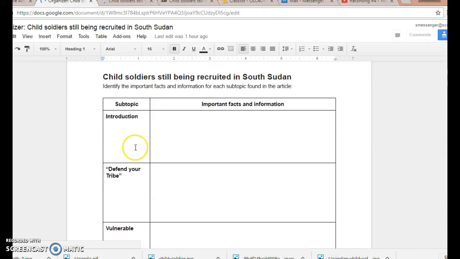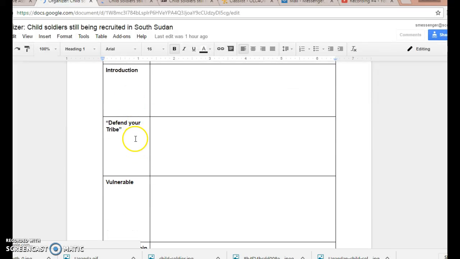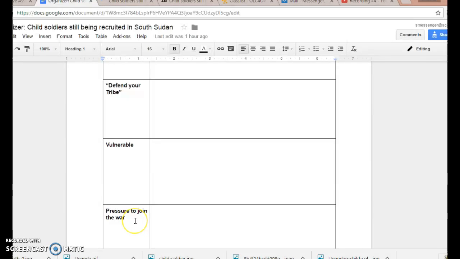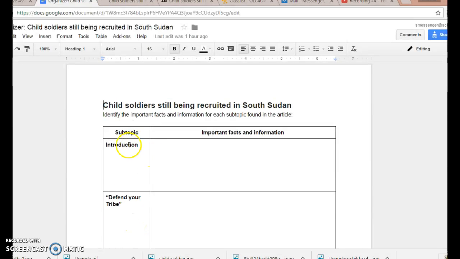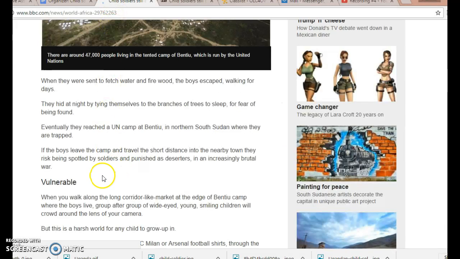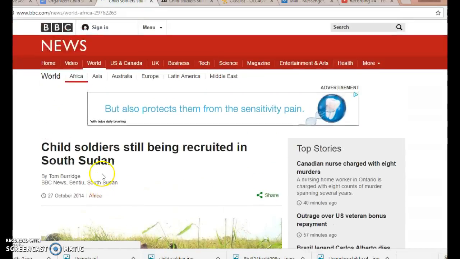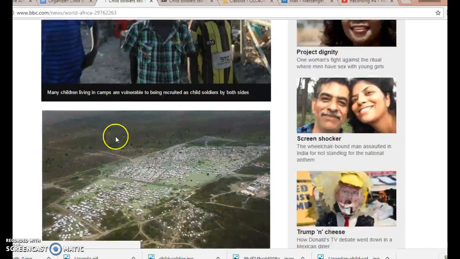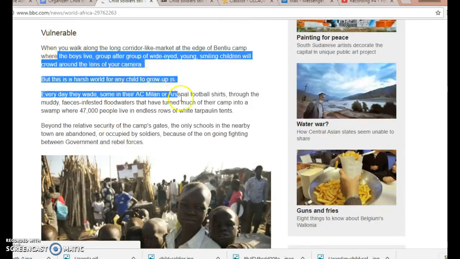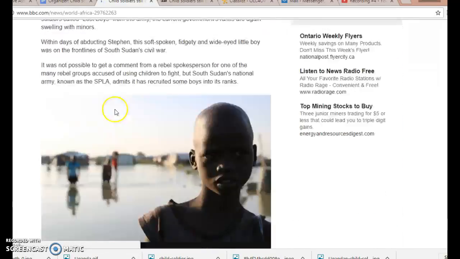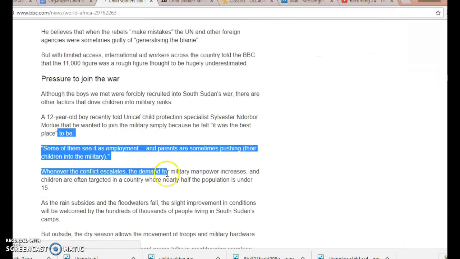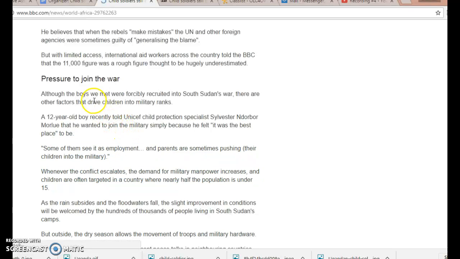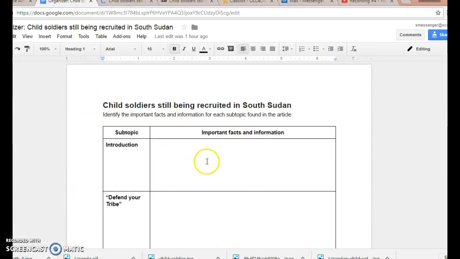As you see, it's divided into 4 subtopics: introduction, defend your tribe, vulnerable, and pressure to join the war. You have your subtopics and important facts and information. If we look at the news article, we see introduction, defend your tribe, vulnerable, and pressures to join the war. Using the information you've learned in each of these sections, put the important facts and information in the organizer.